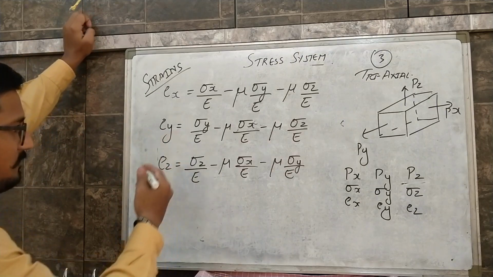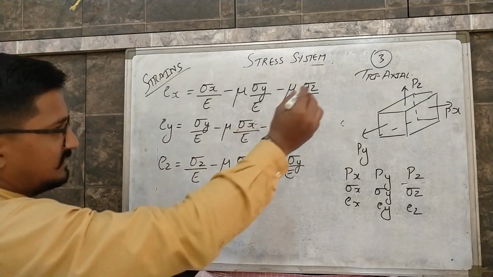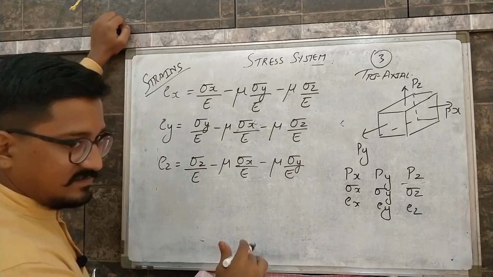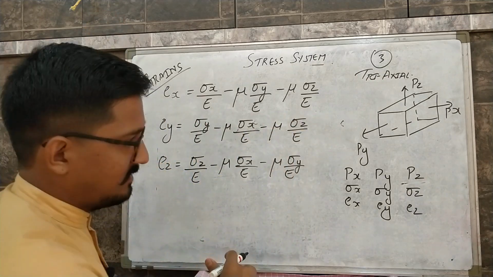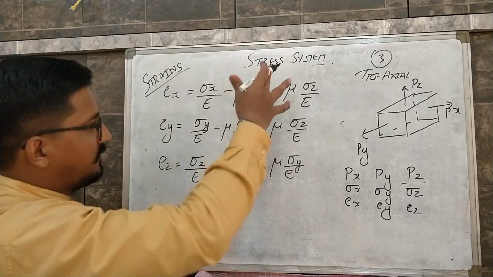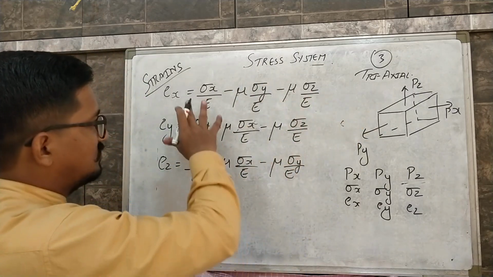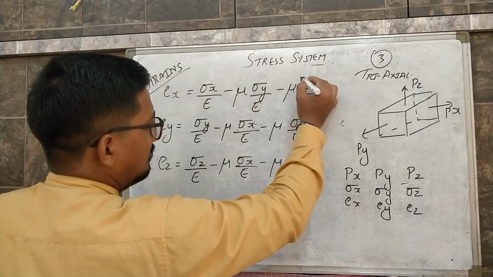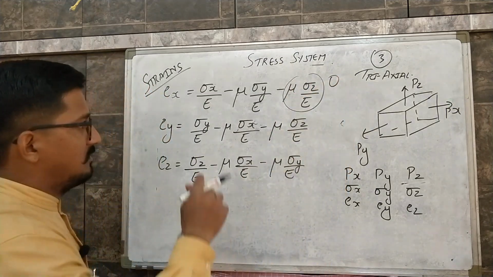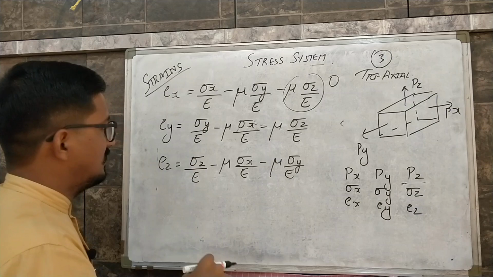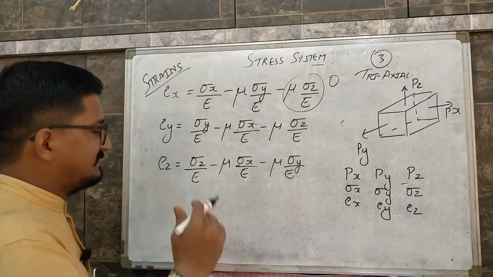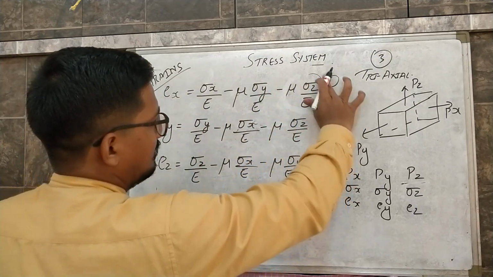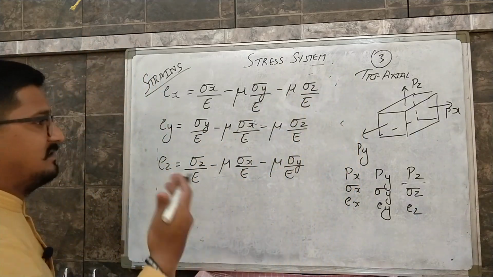Got it? So now we can see this. If you want to calculate for a biaxial stress system or a uniaxial stress system, this is a triaxial stress system, so just omit the terms from here. For example, this is a triaxial stress system, so all terms are present. Suppose in a biaxial stress system, this term will become 0. Only two stresses in two directions will take place. Ey, I am saying for example. So by using this formula for a triaxial stress system, we can calculate any type of stresses for biaxial and uniaxial also.